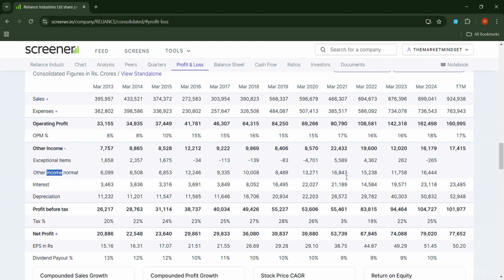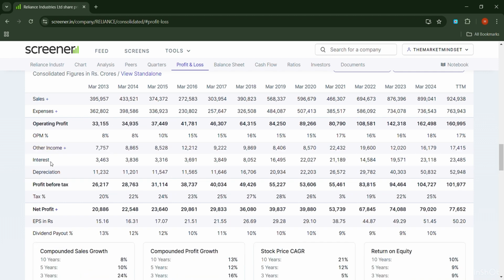Other income normal is basically the income gained by Reliance from, let's say, earning dividends, or if they have given a loan to any company, so the interest that they earn comes in other income normal. And try to make sure that companies have less other income while analyzing the company.